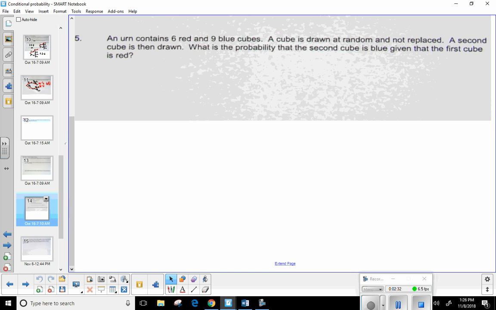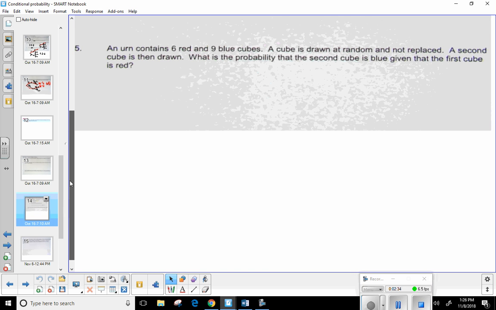So an urn contains 6 red and 9 blue cubes. A cube is drawn at random and not replaced. A second cube is then drawn. What's the probability that the second cube is blue given, okay, there's my keyword, that the first cube is going to be red?